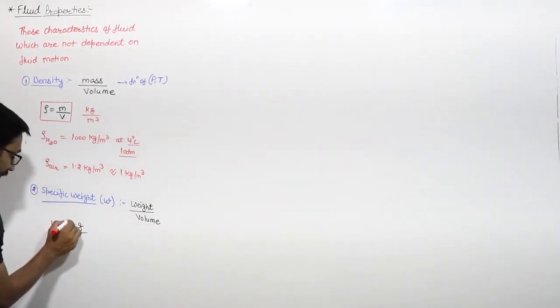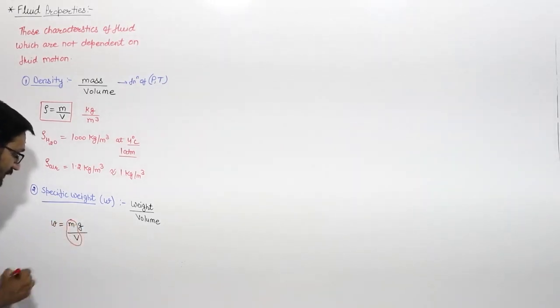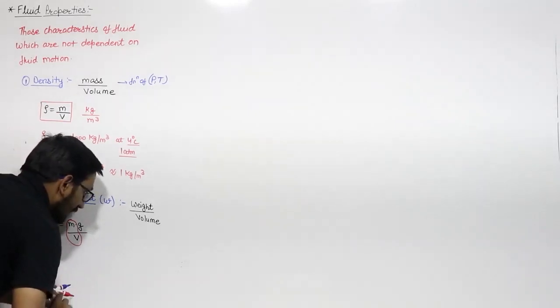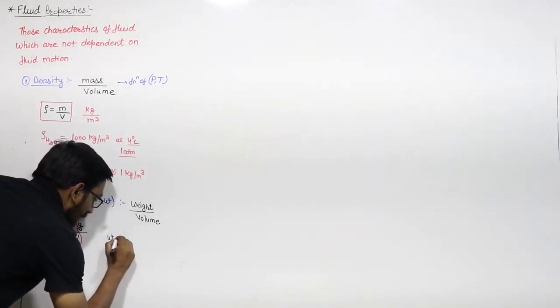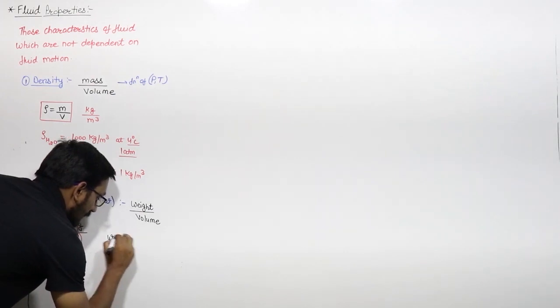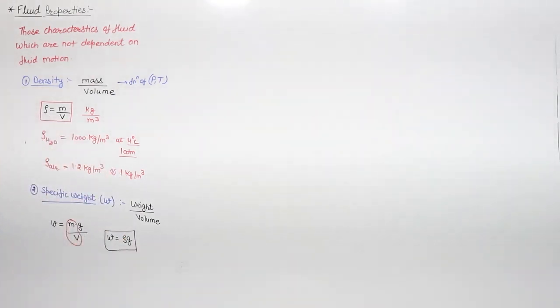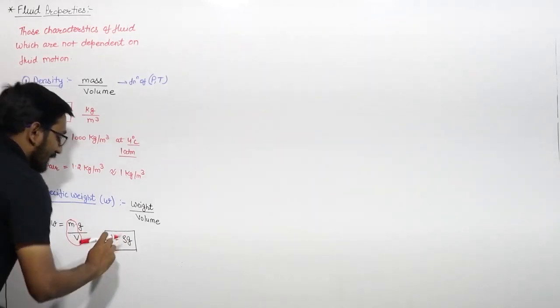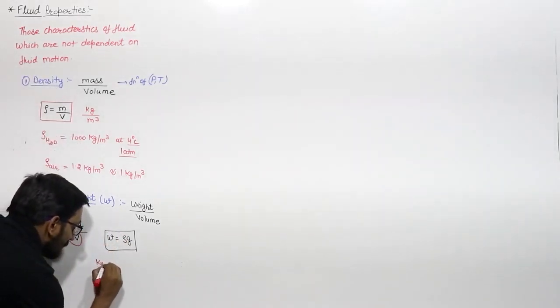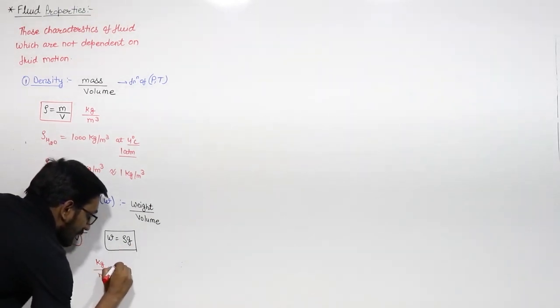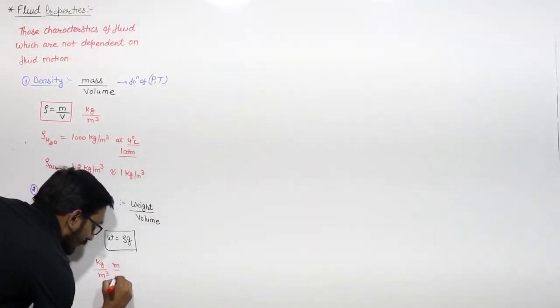You can see that mass per unit volume is density. So your specific weight will be equal to rho into g. If you want to find the unit, the unit of density is kg per meter cube, and the unit of g is meter per second square.